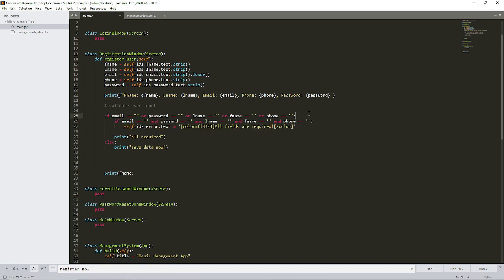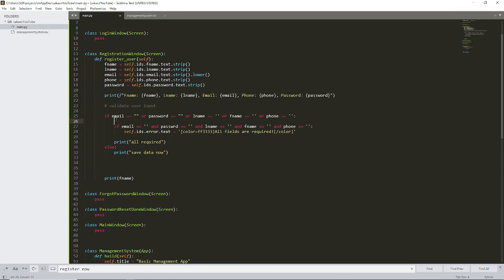Okay, so here is another if condition. Within this, if any of these fields is empty, then we enter this block of code. And then here is also another if: if email is empty and password is empty and last name is empty, so all of these things must be empty.